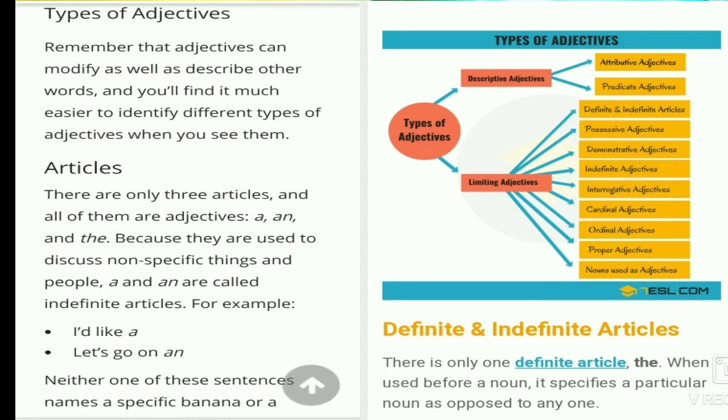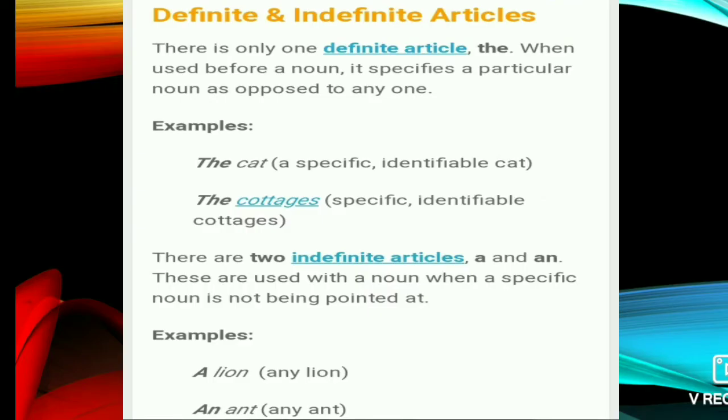Ten kinds of adjectives are given. First of all, we have to know articles. So the article is the first adjective. There are only three articles. All of us know a, an, and the. And there are two types of articles. One is the definite article and the second is the indefinite article. In the definite article, only the is used. So here the example is the cat and the cottages. And the indefinite articles are a and an. A lion, an apple.